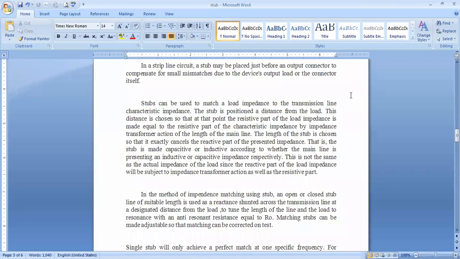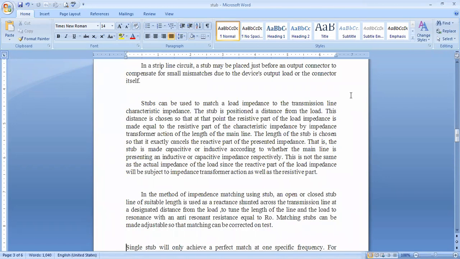Okay, that is the terms you learn from that part. Second case in the method of impedance matching using stub. It may be an open circuit stub or a closed stub. At the same time, the length of the stub which you use to terminate the transmission line is designed in order to provide reactance. Reactance must be cancelled, and matched with only the real part, right?